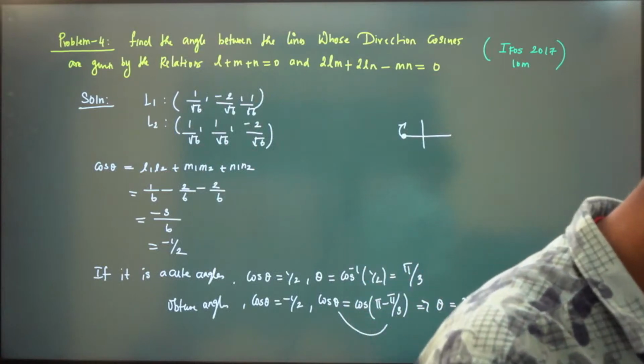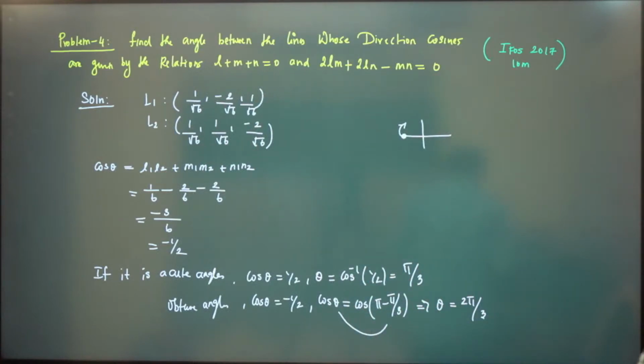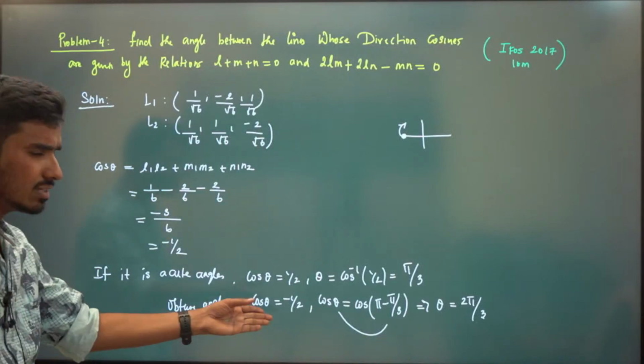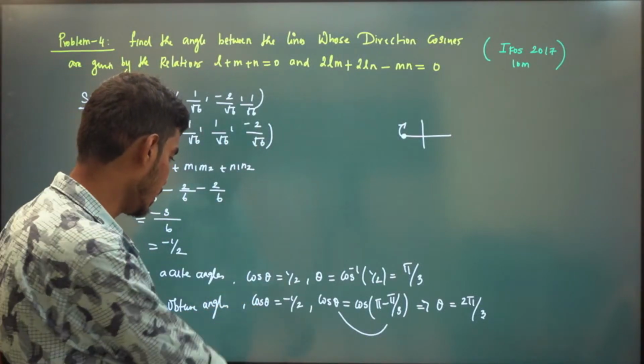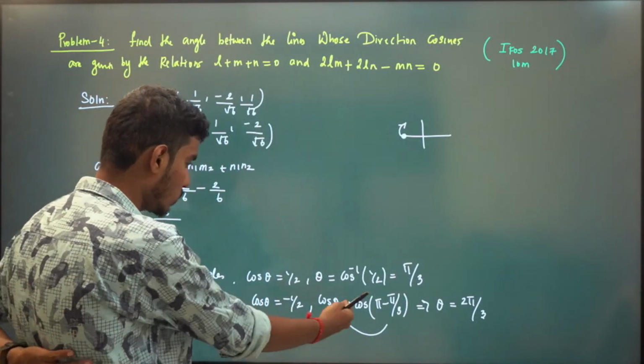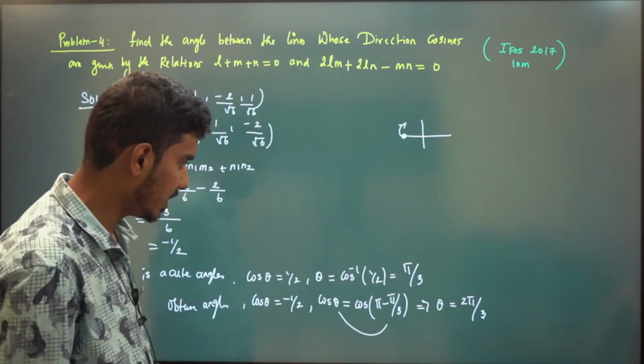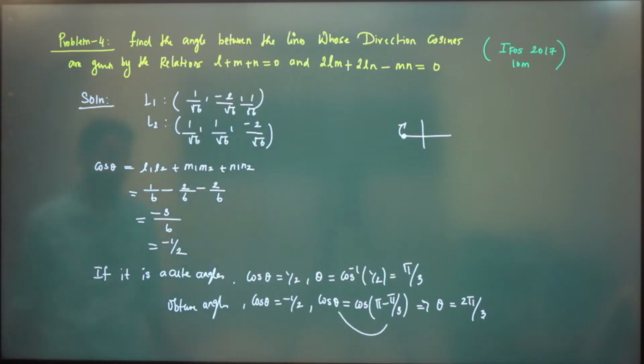Is it clear? From the exam point of view, take modulus and show that it is acute. If it is obtuse, don't take modulus, right? This is very easy, just 11th standard trigonometry. I can write minus 1 by 2 as cos of pi minus pi by 3. So theta is 2 pi by 3 and this is pi by 3. Acute angle, obtuse angle. Okay, so that's it.